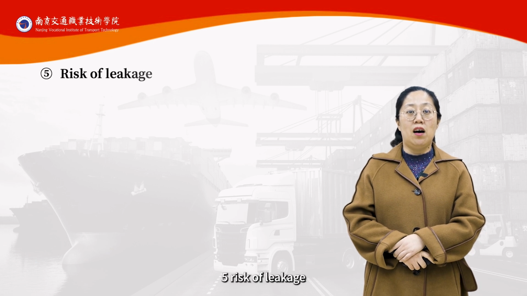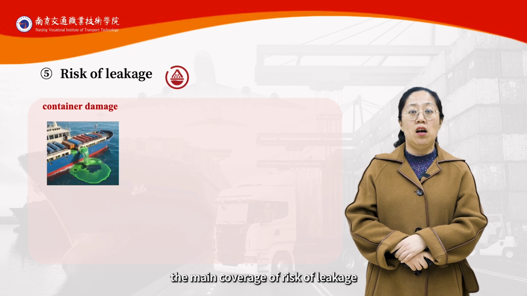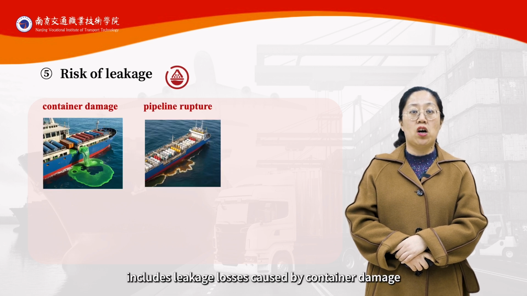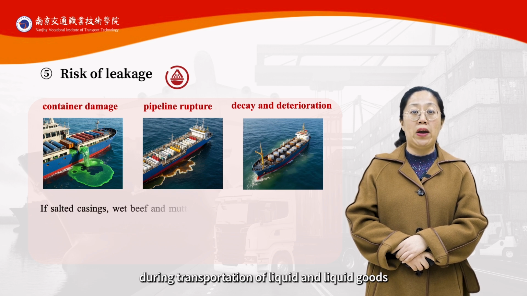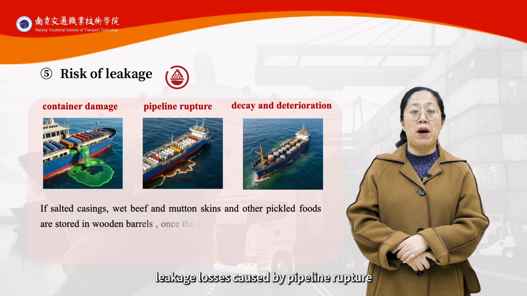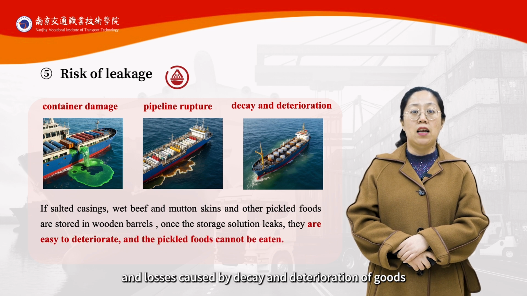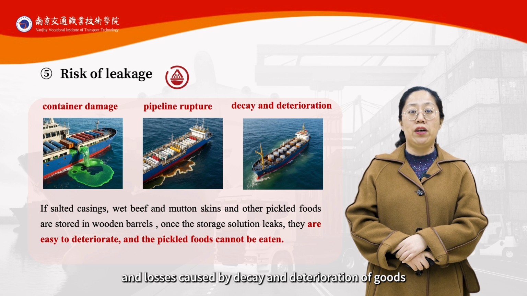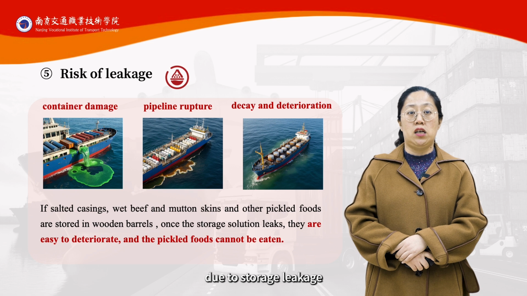5. Risk of leakage. The main coverage of risk of leakage includes leakage losses caused by container damage during transportation of liquid goods, leakage losses caused by pipeline rupture during the transportation of crude oil and other oils, and the losses caused by decay and deterioration of goods stored in liquid due to storage leakage.